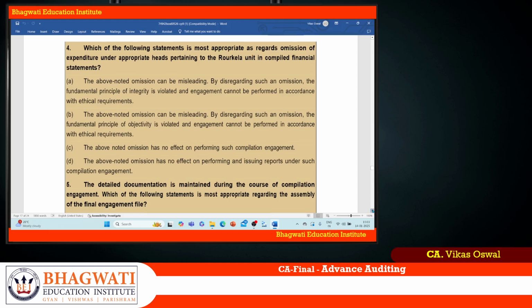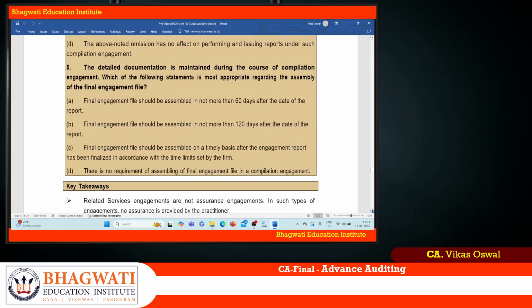Let us see that. The detailed documentation is maintained during the course of compilation engagement. Which of the following statement is most appropriate regarding the assembly of final engagement file? That's the thing actually here. So now the detailed documentation is maintained during the course of compilation engagement. Which of the following is most appropriate regarding the assembly of final engagement file? That's the thing actually here.